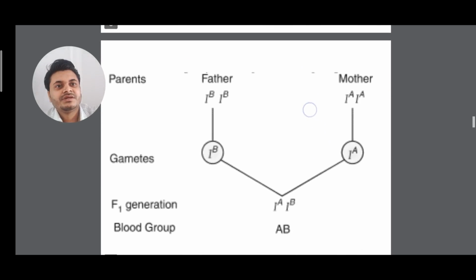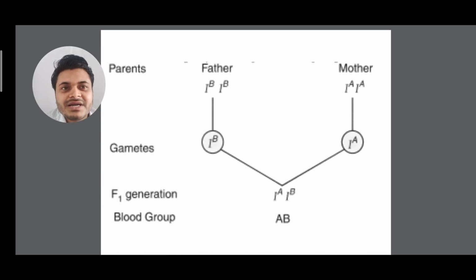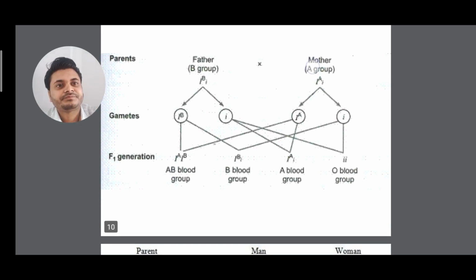Clear. So you have already studied monohybrid and dihybrid cross. These are very easy. If the father is B with a double dose here, you check. Previously it was IB and i, isn't it? Here the father has B blood group, but in double dose, like IB and IB. But the previous one was IB and IO. Clear. So here IB, here IA. So only one will come. So always the offspring that will be produced will have AB blood group. The child will have AB blood group.